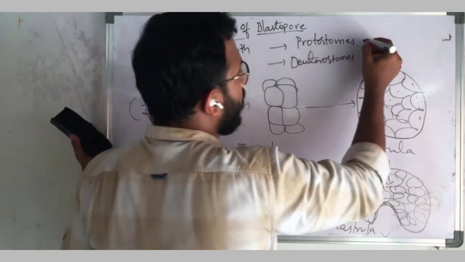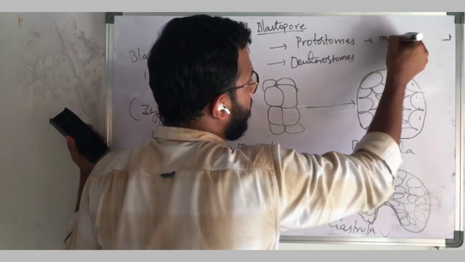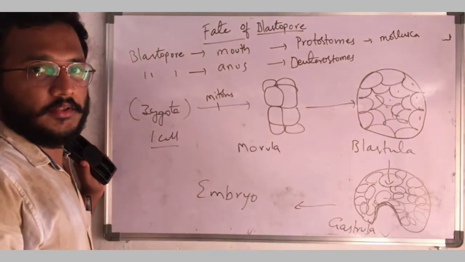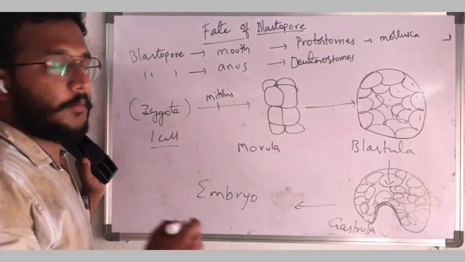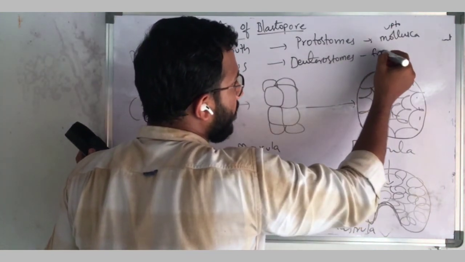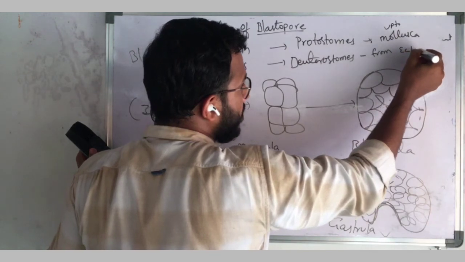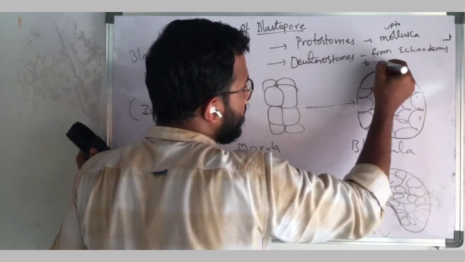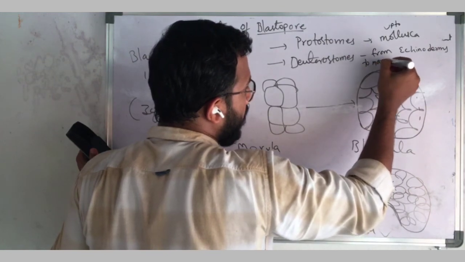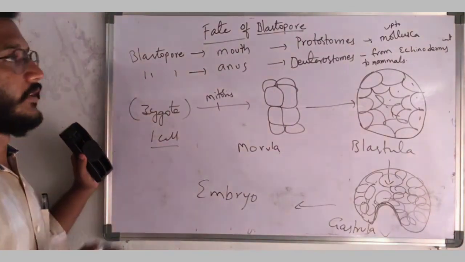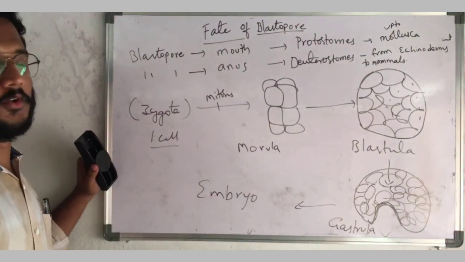The examples for protostomes are up to mollusca. From Cnidaria to mollusca. And from echinoderms to mammals, we can call as deuterostomes.